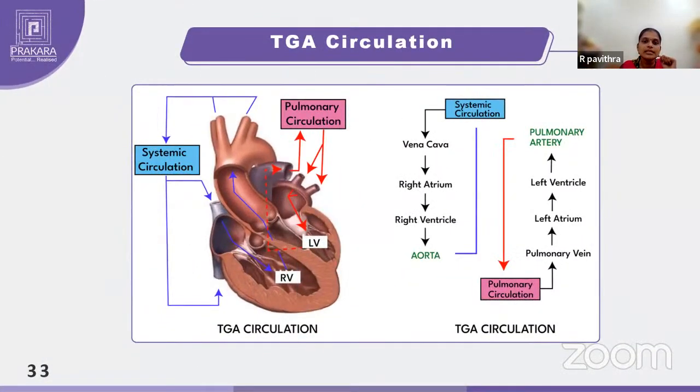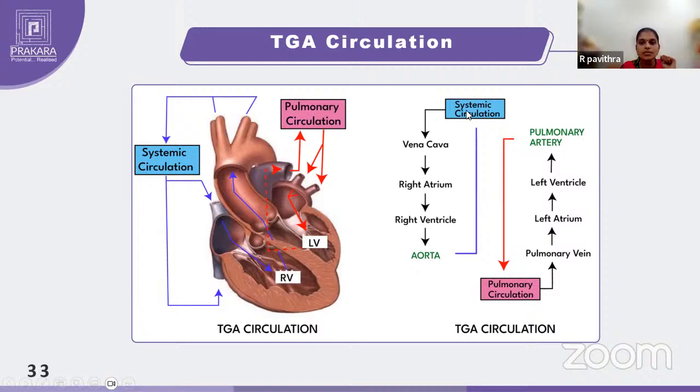So you see this image, which is very, very clear. This is a TGA circulation. So we have systemic circulation as well as pulmonary circulation, right? Usually from the right ventricle it has to go to the pulmonary trunk, and from the left ventricle it has to go to the aorta. Instead of that, it is bifurcating and going in a different direction. You can see here, from the vena cava it will enter into the right atrium, then into the right ventricle and into the aorta.